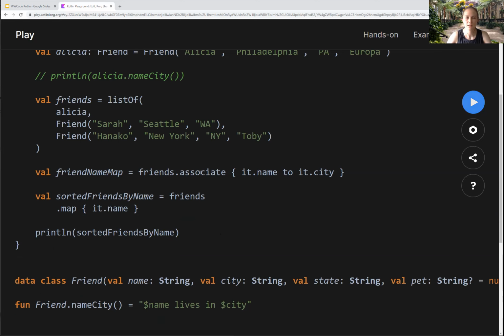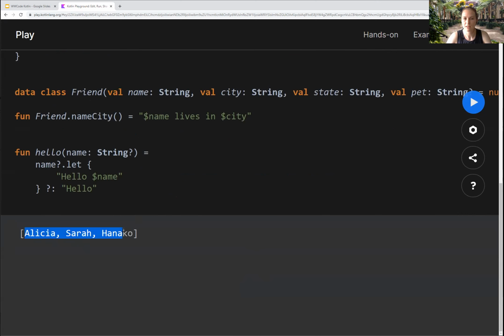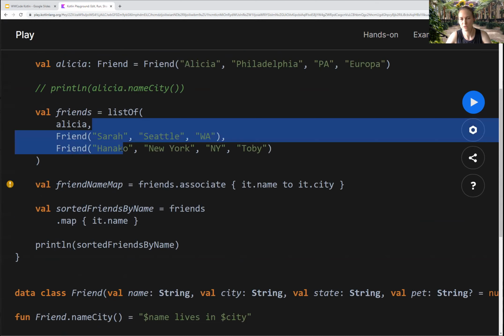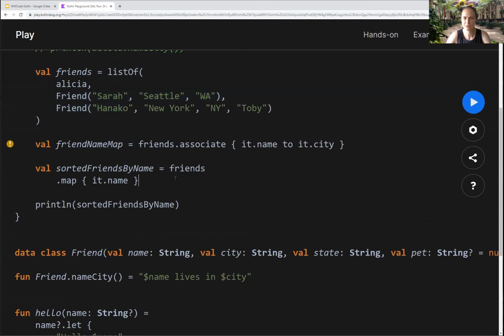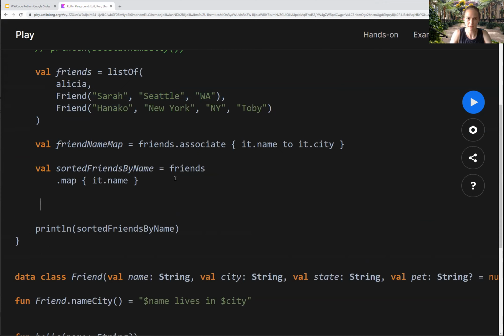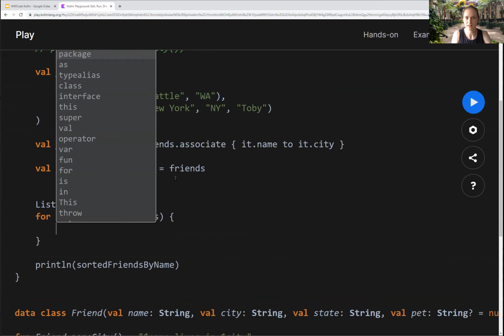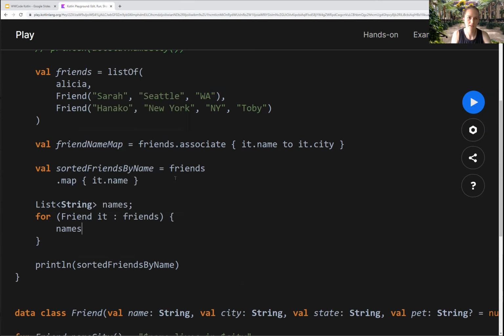So if I print this out, it's not actually sorted. So it says Alicia, Sarah, Hanako. And I actually just extracted the names and put them in their own list. So what does this look like? This would be something like for friend it in friends. And then we might have another list, writing this sort of Java-y names. And that's not correct Java, but names.add(it). So this is kind of what it's doing.